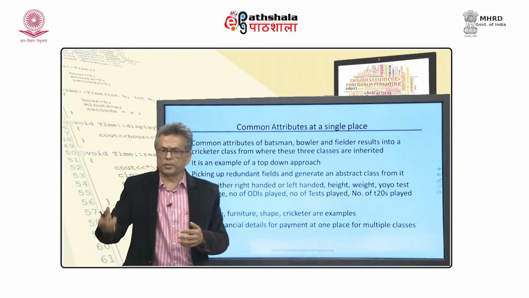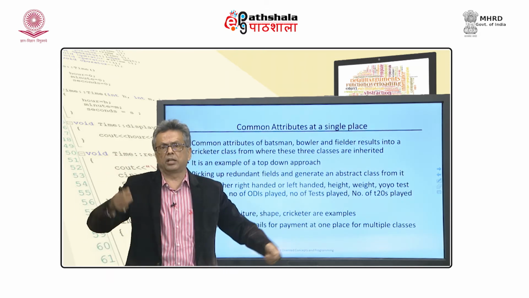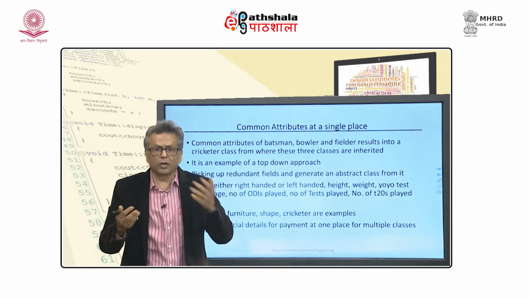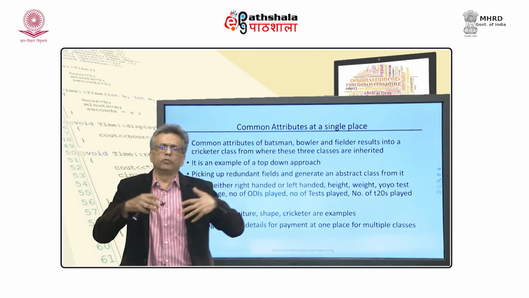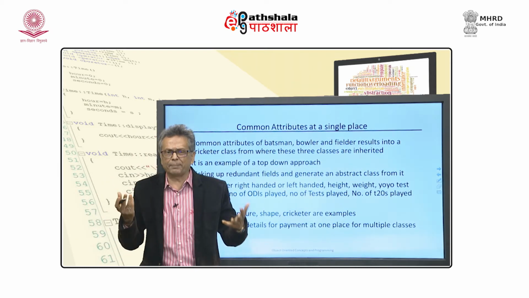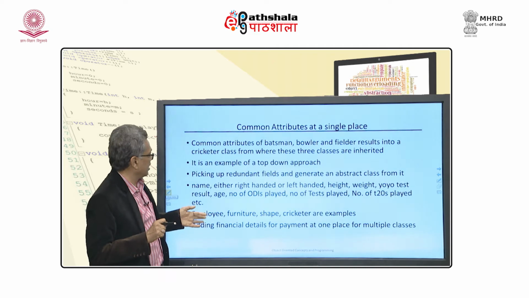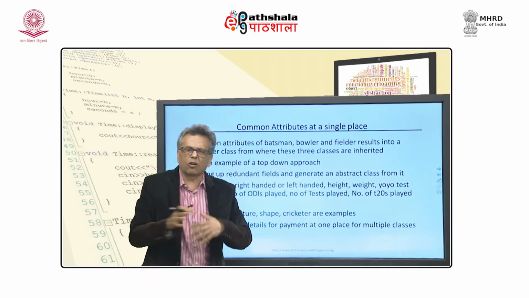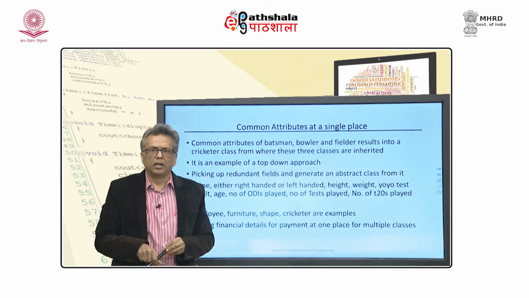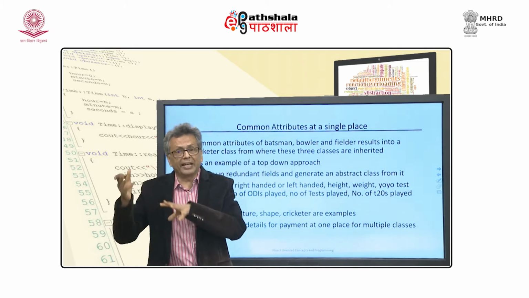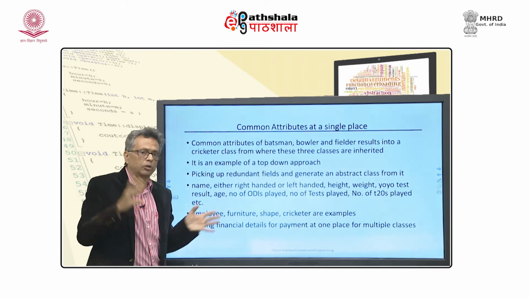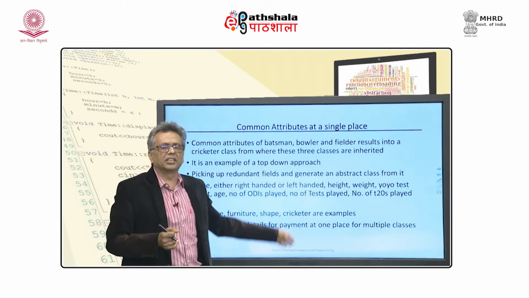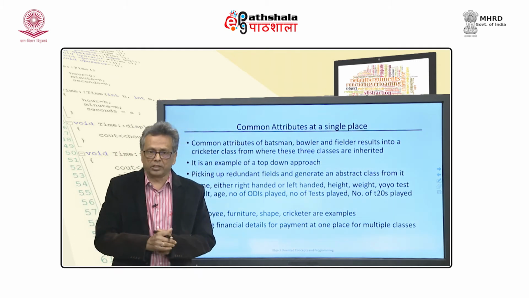Similarly, I pick up something, there is a table, there is a chair or there is something else, but there is nothing called furniture in true sense. Furniture is basically, you call that thing as a collection, an abstract concept. The same thing is here, employee, furniture, shape, cricketer, these are all abstract concepts. And whenever you do it for design purpose, they are represented by something called abstract classes, and we will be talking about abstract classes later, but they are the classes which do not have any members in true sense.